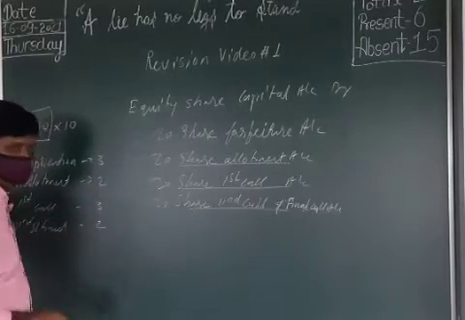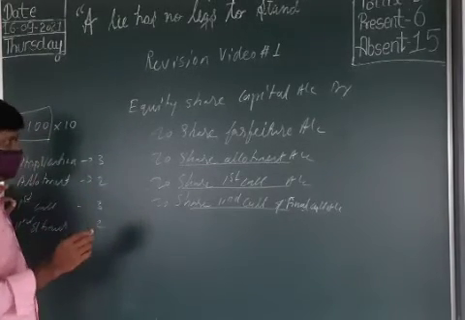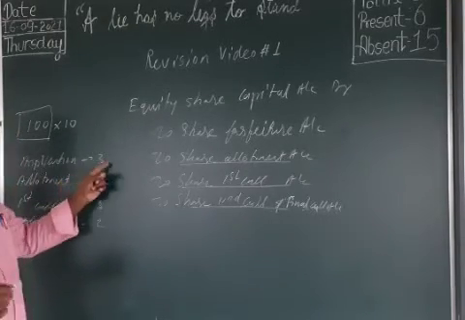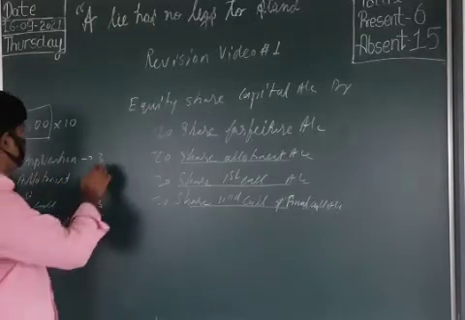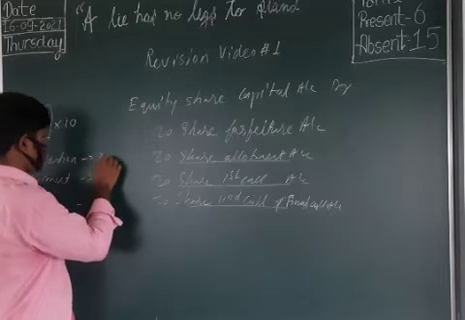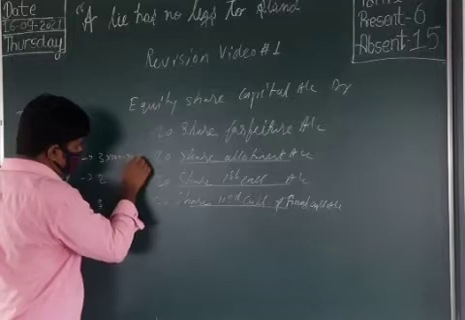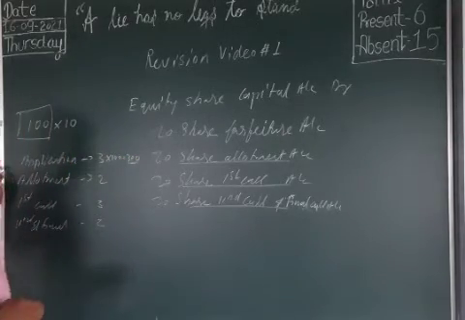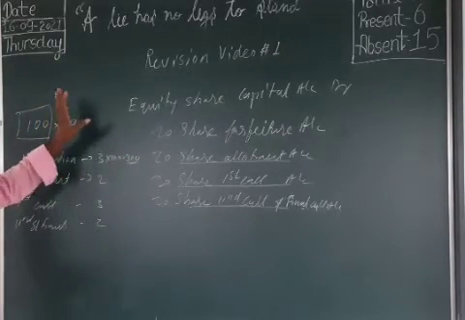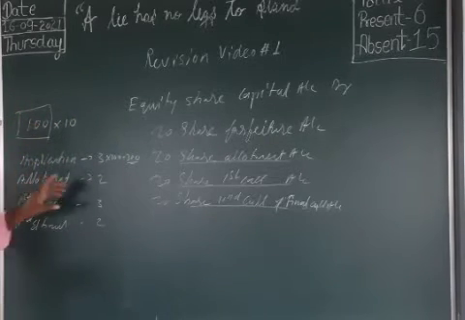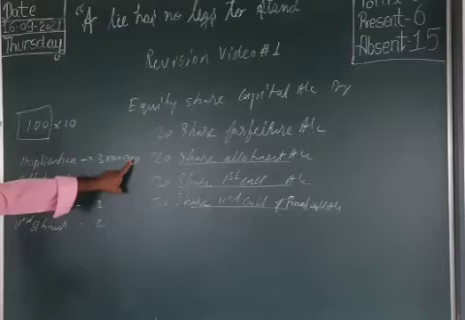remaining 2 rupees. So what did the person do? He paid only that application money. So the application money is 3 rupees into 100 shares, equal to 300 rupees. He paid that. Clear now? So the company allotted him the 100 shares, but he paid only 300